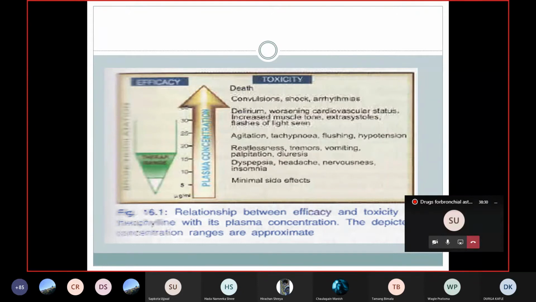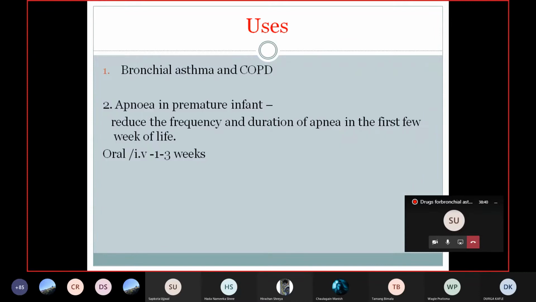So you have to monitor the dose. If you are giving these drugs, you have to monitor the dose as well as monitor the side effects in the patient frequently. They are used for bronchial asthma and COPD. If the other drugs are not available, and by monitoring the exact dose, you can give them in bronchial asthma patients and COPD. Apnea in premature infants.